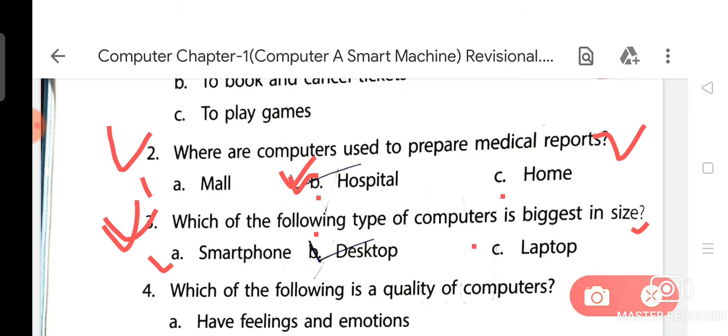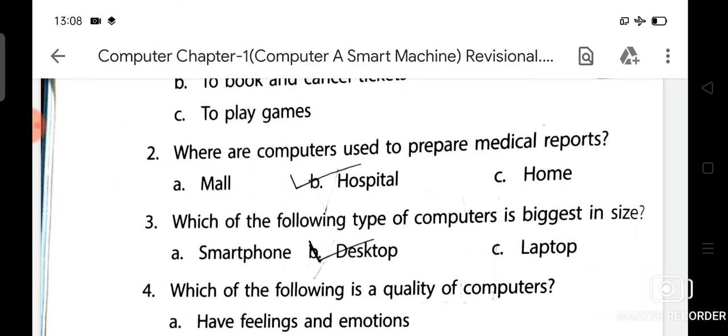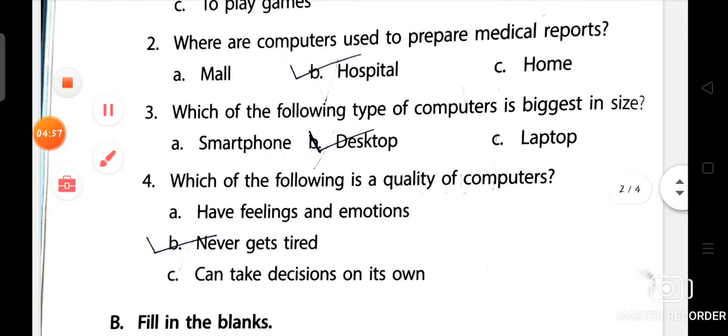These computers are kept on a desk. They cannot be easily carried from one place to another. So desktop computer is biggest in size. Do you know the spelling of desktop? The spelling of desktop is D-E-S-K-T-O-P.